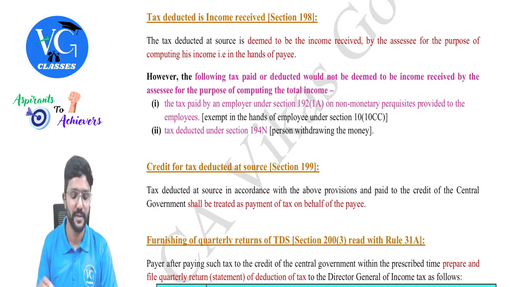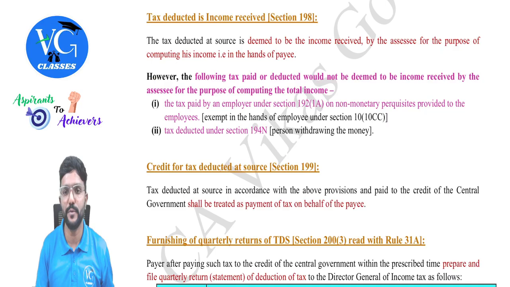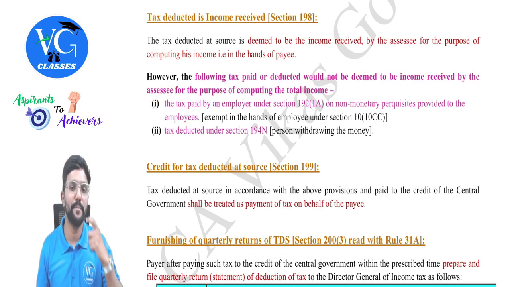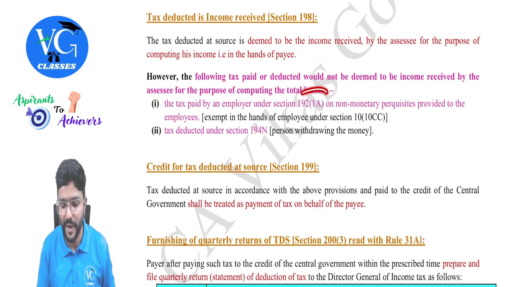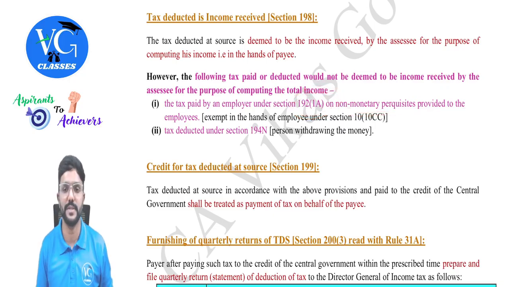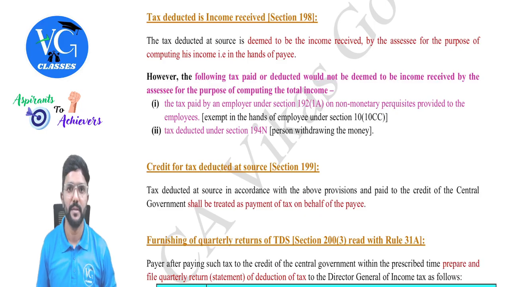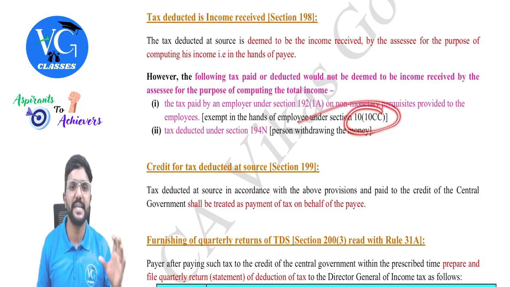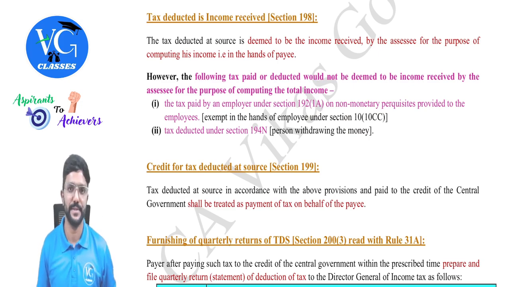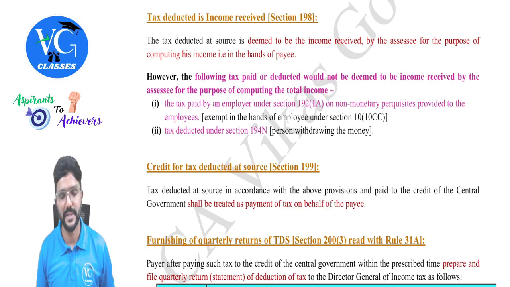However, the following tax paid or deducted would not be deemed to be the income received by the assessee for the purpose of computing the total income. What is it? The tax paid by the employer under section 192(1A) on non-monetary perquisites provided to the employees, because this is exempt in the hands of employee as per section 10(10CC), guys.